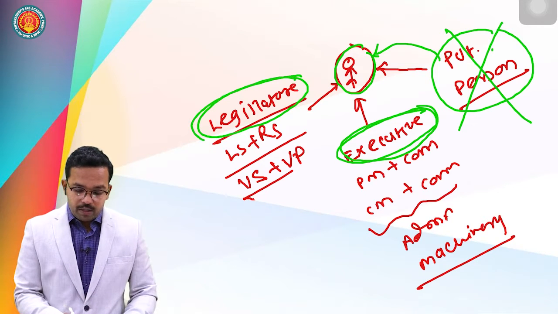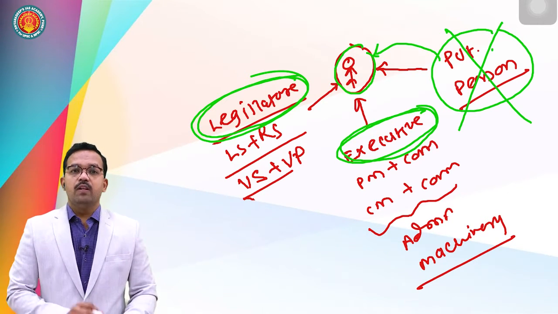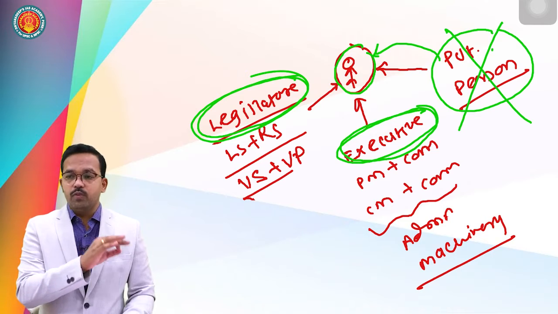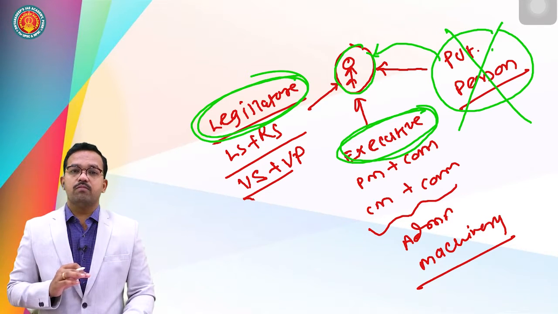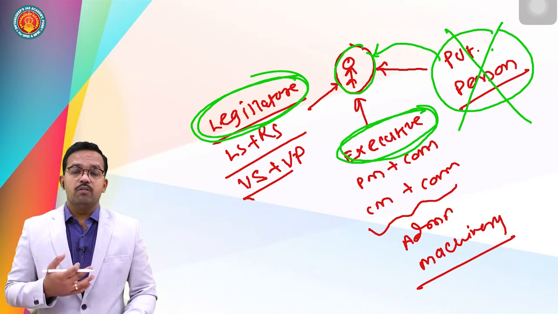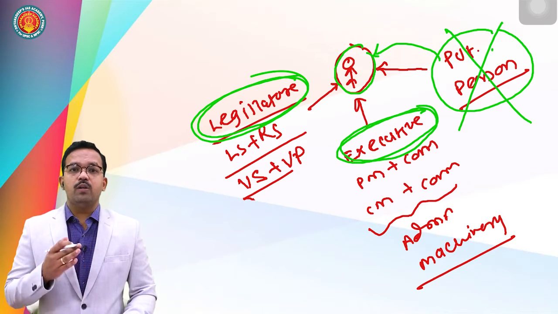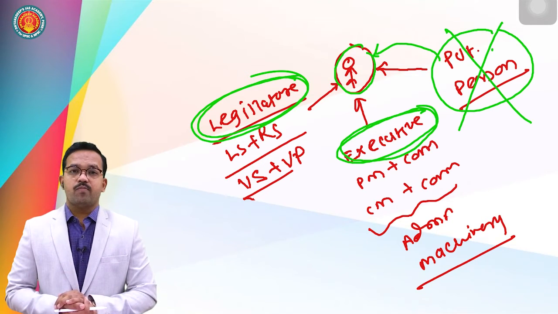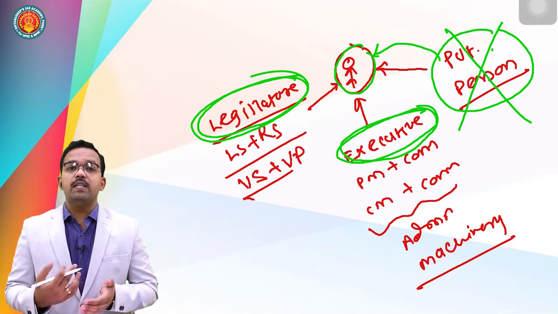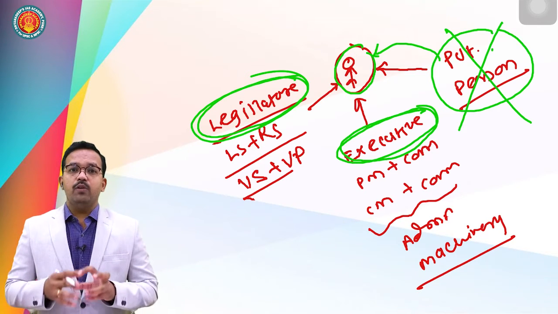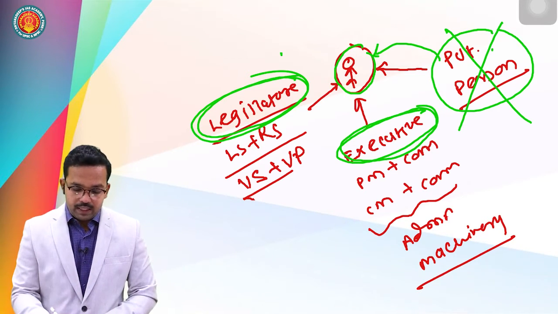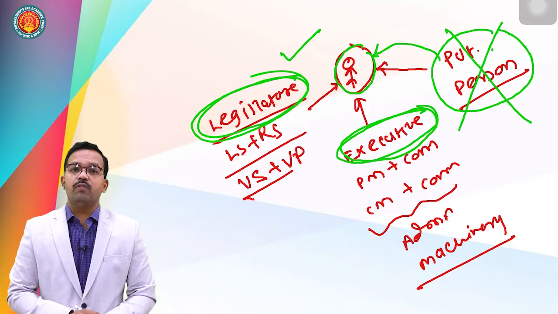Or if Parliament makes a law that you people do not have the right to move on this particular road. Parliament has made a law, and it is the supreme law-making authority. Then the right to move on a road is your right to liberty. Then this right to liberty is violated. Then can you challenge this parliamentary law or state law in a court of law?